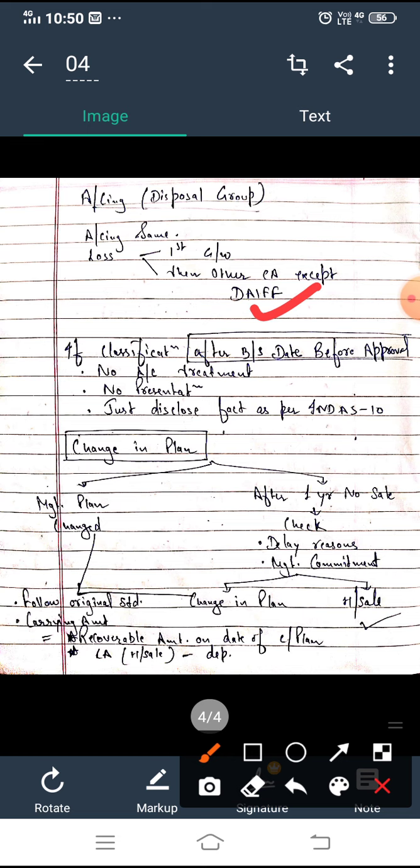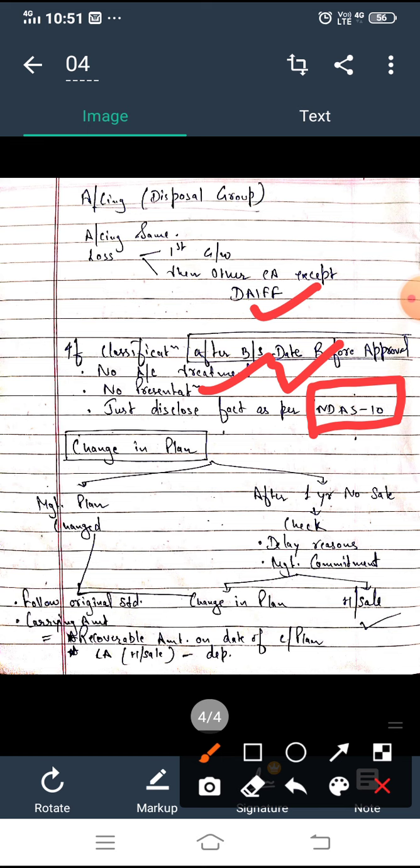Let's proceed now. If classification is done after the balance sheet date and before approval, then there is simply no accounting treatment and no presentation, just disclose the fact as per Ind AS 10. Disclose the fact as per Ind AS 10. Okay, now this topic is done.